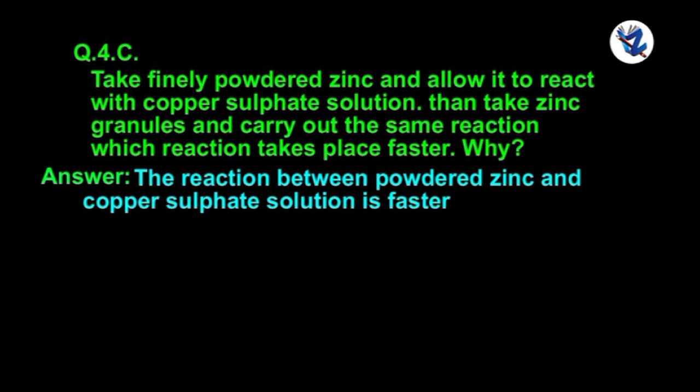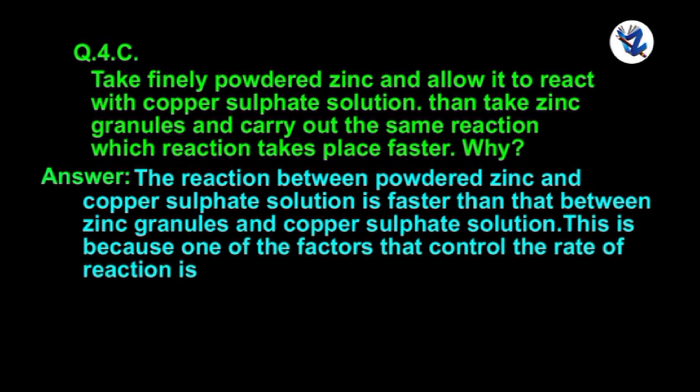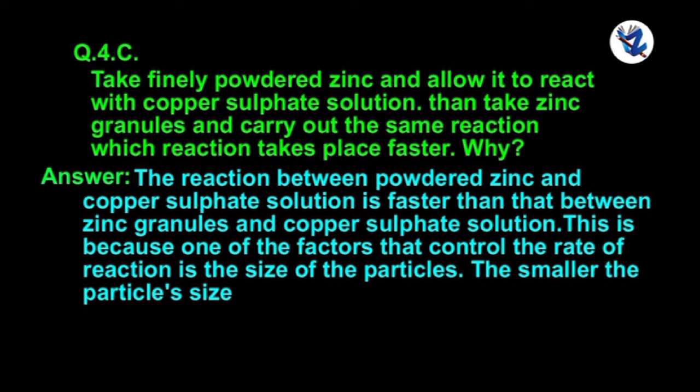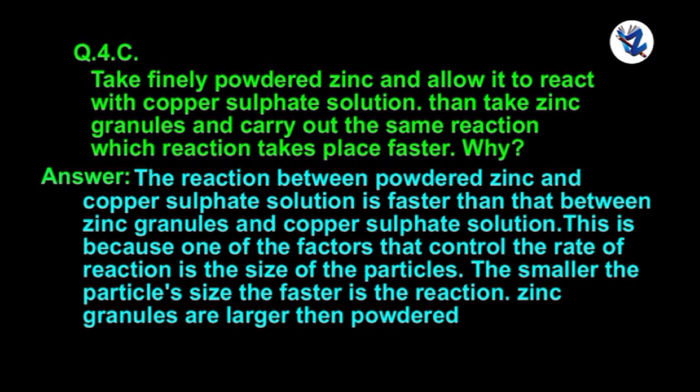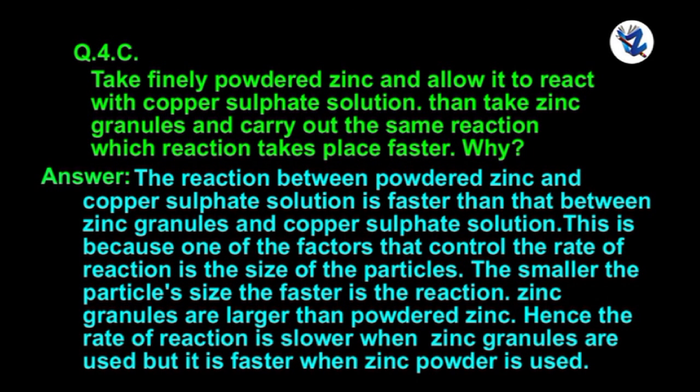The reaction between powdered zinc and copper sulfate solution is faster than that between zinc granules and copper sulfate solution. This is because one of the factors that controls the rate of reaction is the size of the particles. The smaller the particle size, the faster is the reaction. Zinc granules are larger than powdered zinc, hence the rate of reaction is slower when zinc granules are used, but it is faster when zinc powder is used.